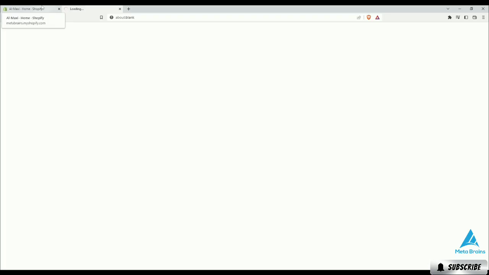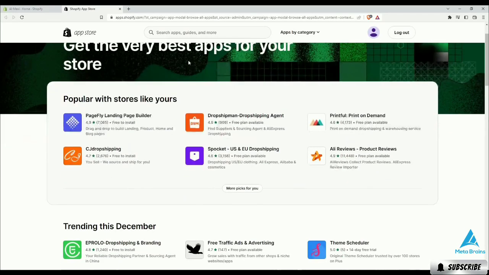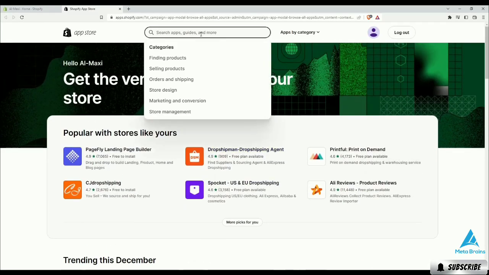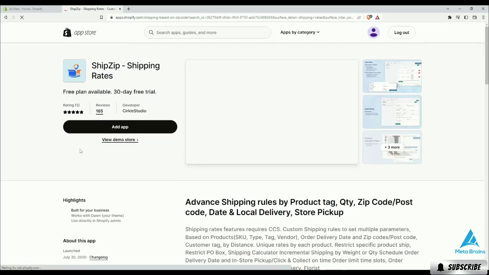There, all of the official apps for Shopify are available. Search using the top search bar, Shipping Rates, and select the most downloaded and top rated one from the Shopify App Store. For now, we will select the ShipZip app and install it.